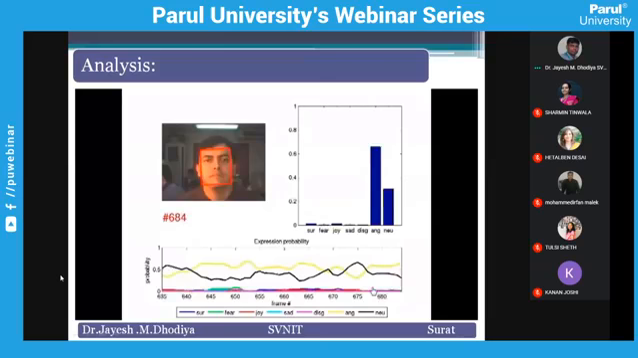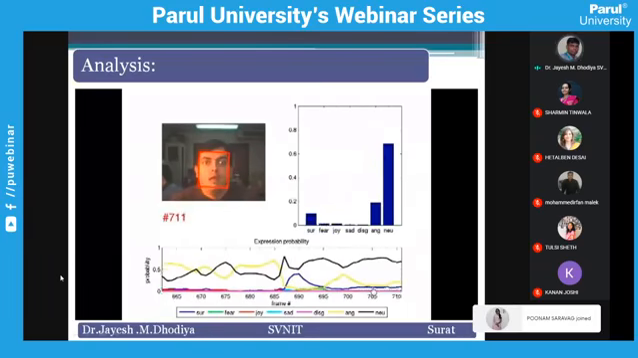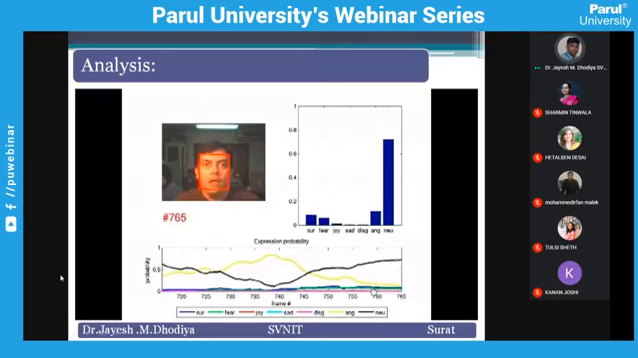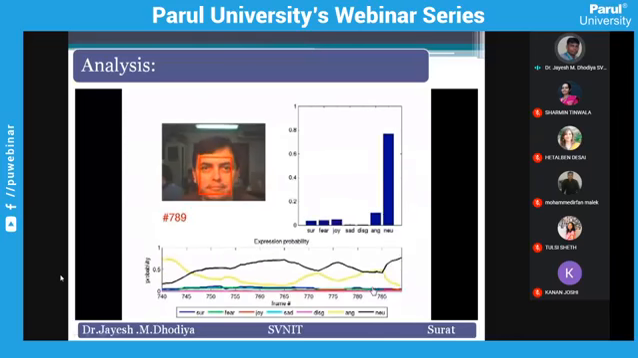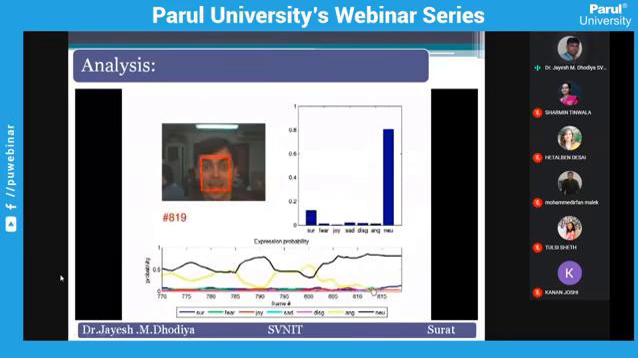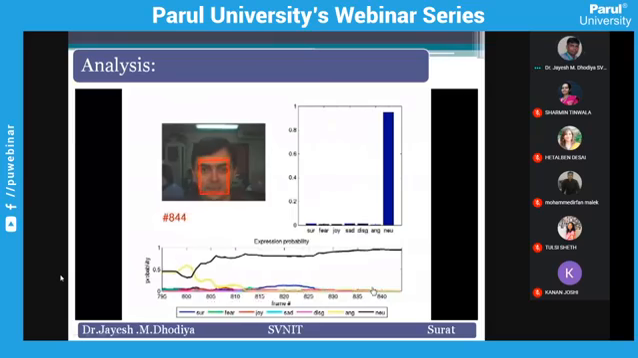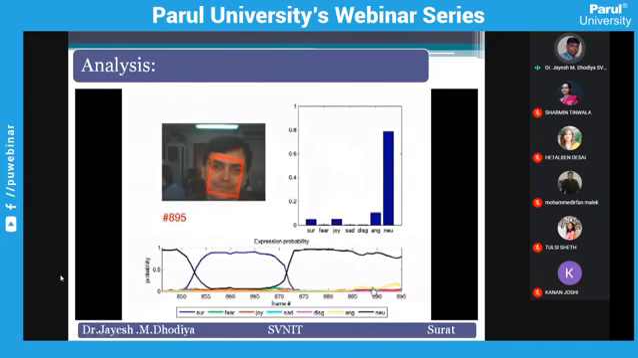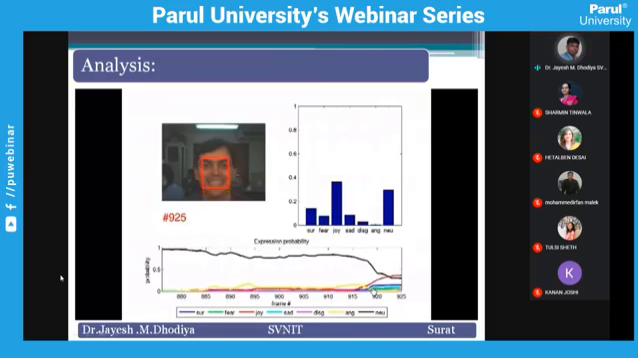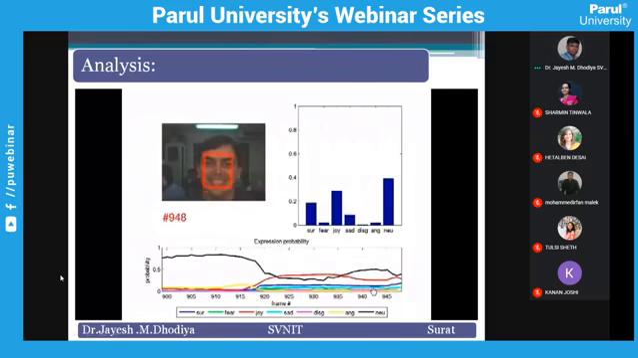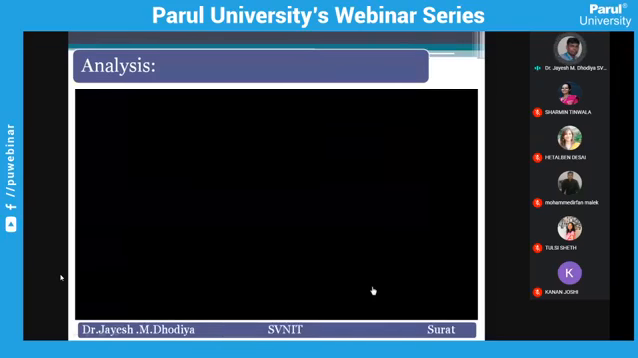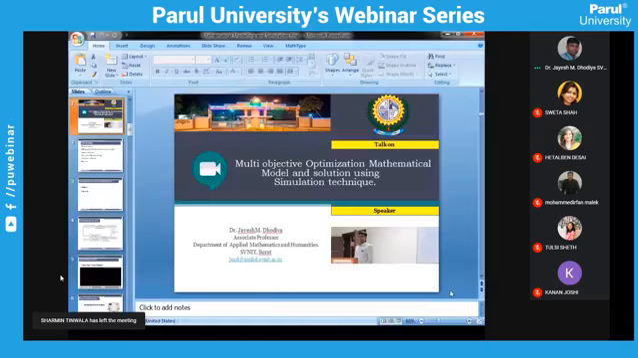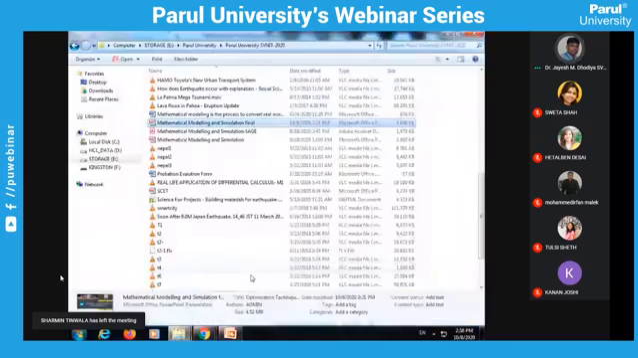So up till now we have identified the 7 expressions clearly with 97% accuracy individually, as well as for people in a group, maximum 7 to 8 people, then our technique will work. So this is by simulation that we have done. But today one of my students is targeting another problem too.